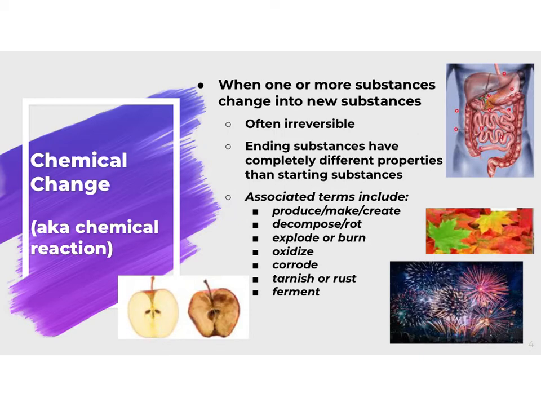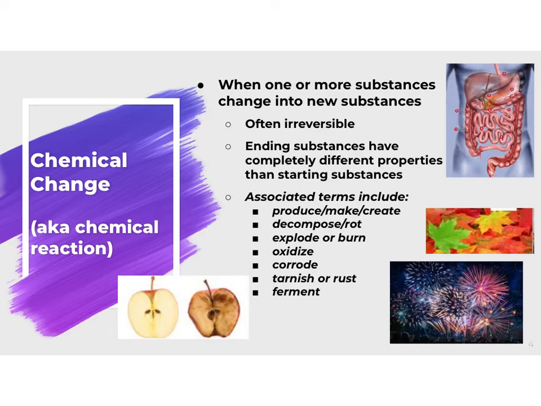A chemical change is often referred to as a chemical reaction. When one or more substances change into new substances, a chemical change has occurred. Oftentimes, these changes will be irreversible. So if you're thinking in terms of a physical change, which you talked about last unit, we could go from liquid to gas to solid, and those kinds of changes were reversible. With a chemical change, most of the time you're not going to be able to get your starting material back. The ending substances will have completely different properties than the starting substances.